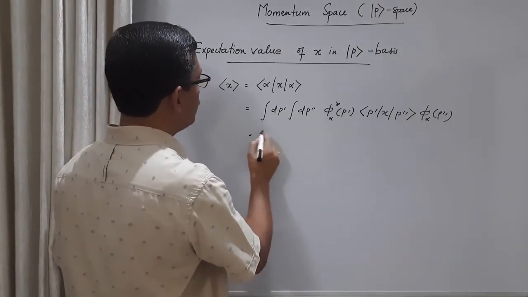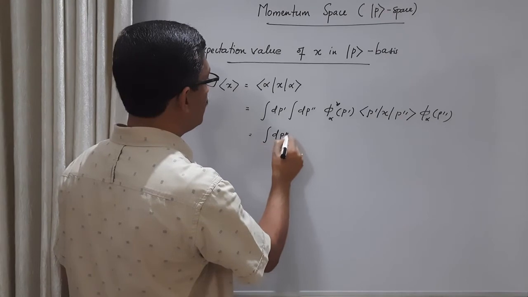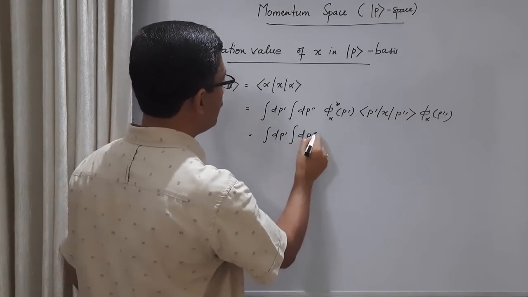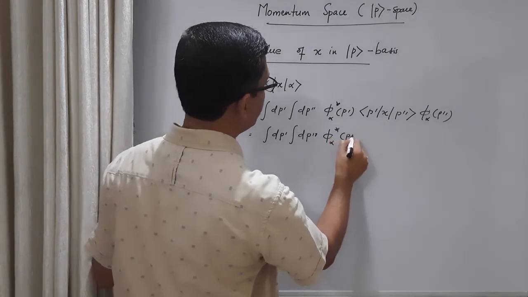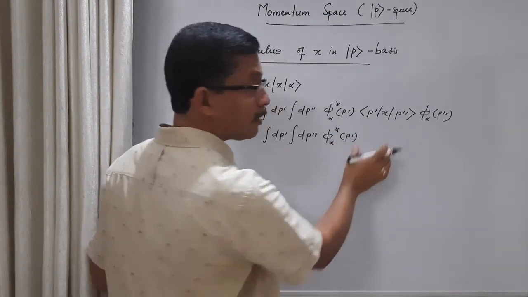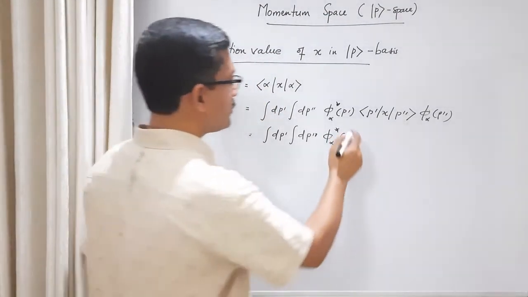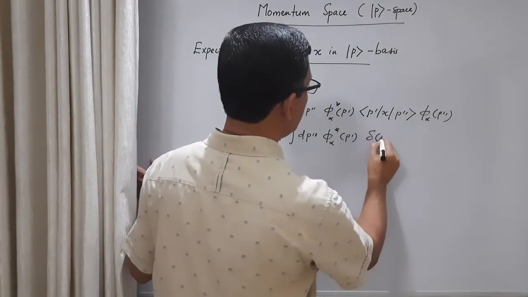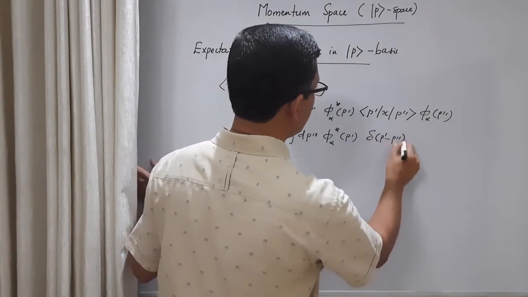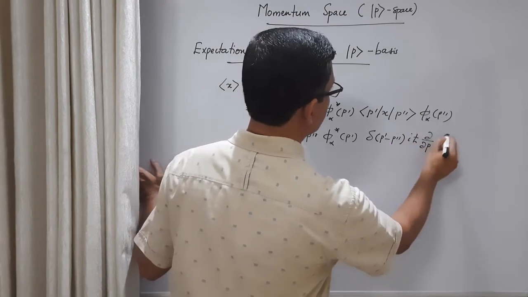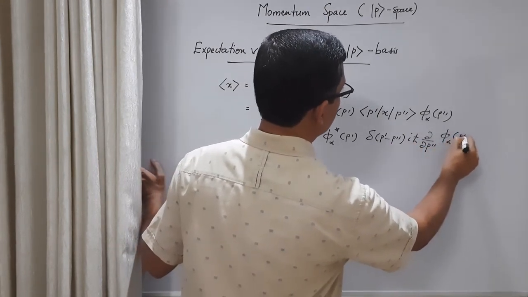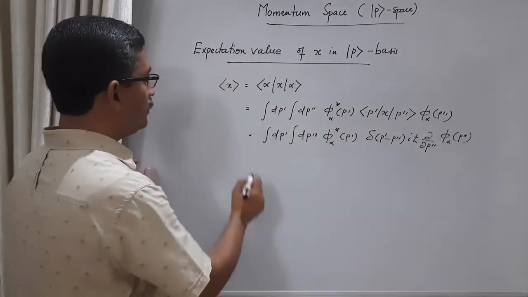Then this we can rewrite as integral dp' integral dp'' φ_α*(p'). This is the matrix element of the position operator in momentum basis, and its structure is δ(p' − p'') iħ times ∂/∂p''.